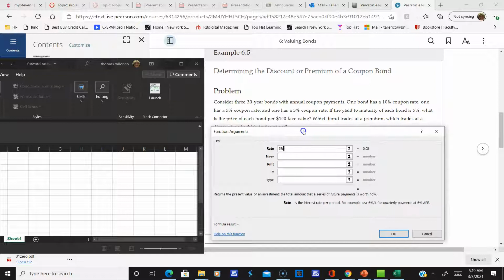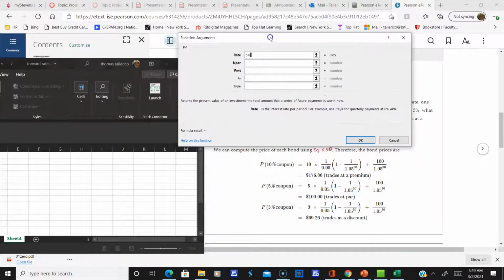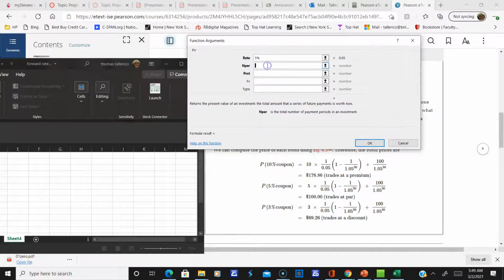All right, so what is 30 years? Let me put 30 here. I've got to get those numbers right. All right, the coupon in the first case, I'm going to do the first case, 10% coupon. So this would be $100. Okay? I hope I'm right about that.